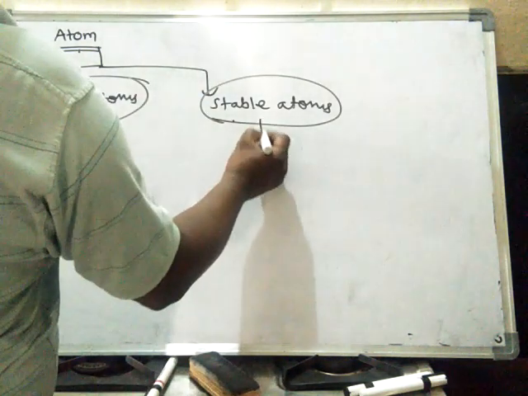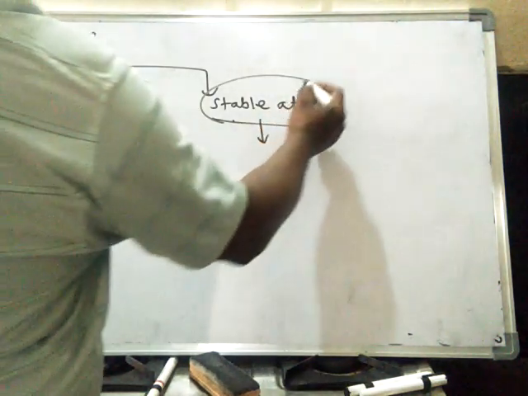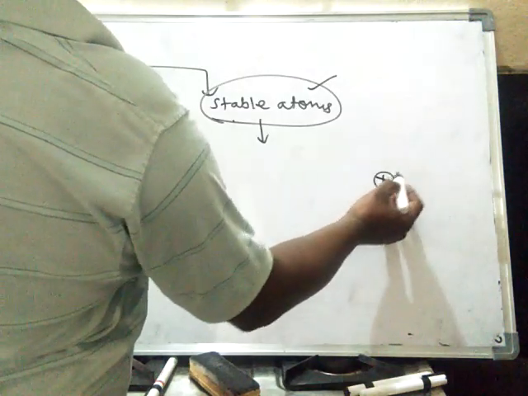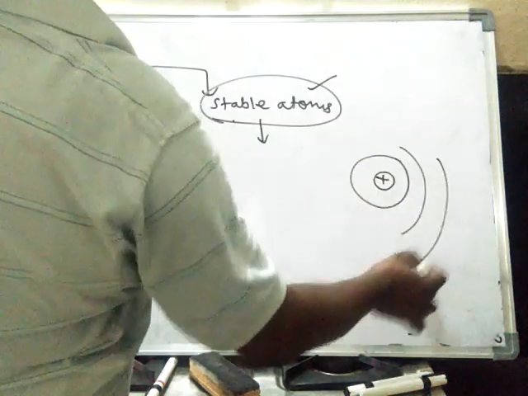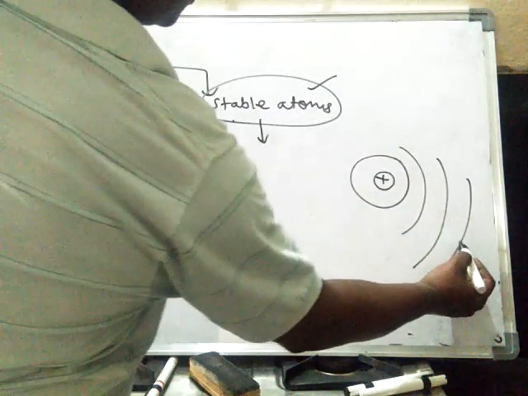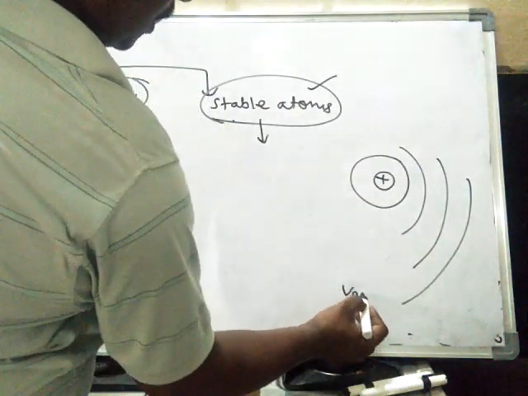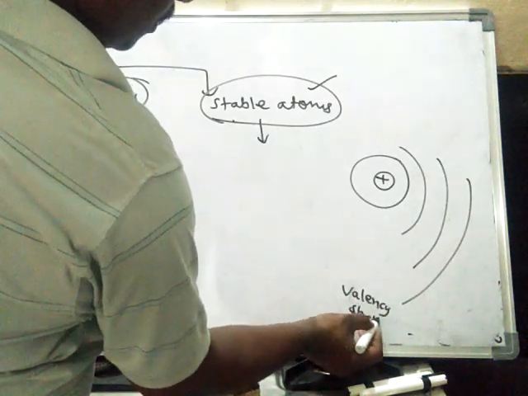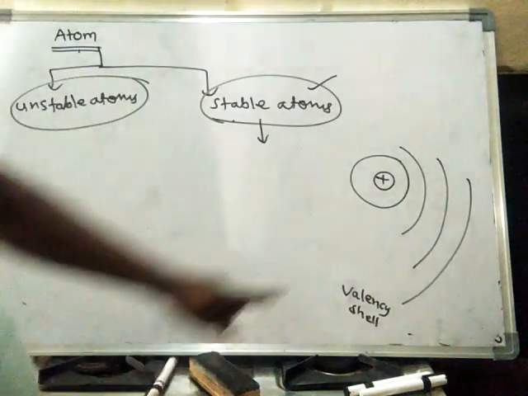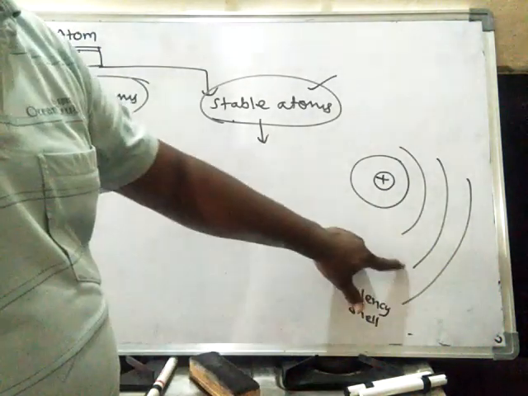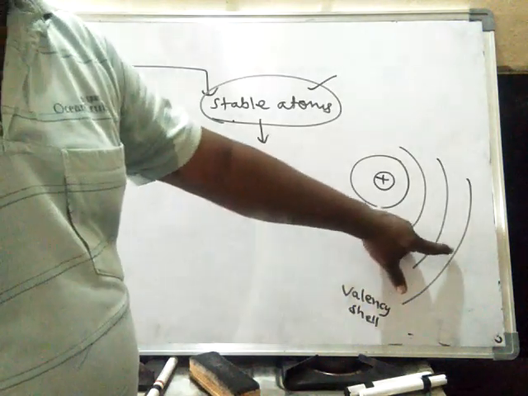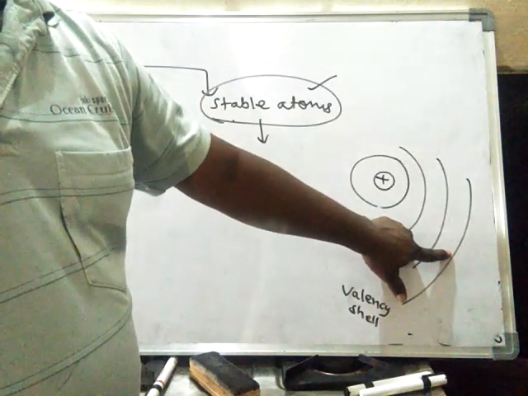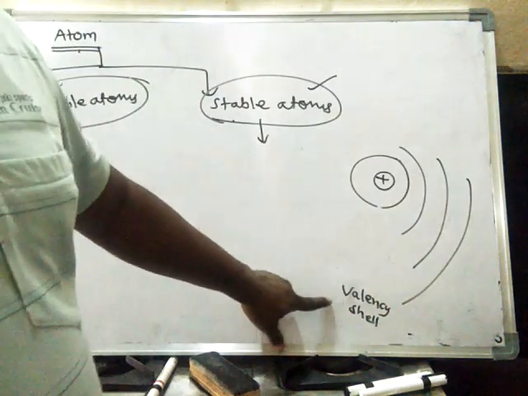See, look here, this is the most important thing we have to learn about stable atoms. Suppose this is the atom, this is the nucleus of the atom, this is the first orbit, second orbit, third orbit, fourth orbit, and so on. Suppose this is the last orbit, that means this is the valency shell. So we are not bothering about the inner shells. These are said to be inner shells. And this is the outermost shell, or else last shell. Valency shell is also another name.